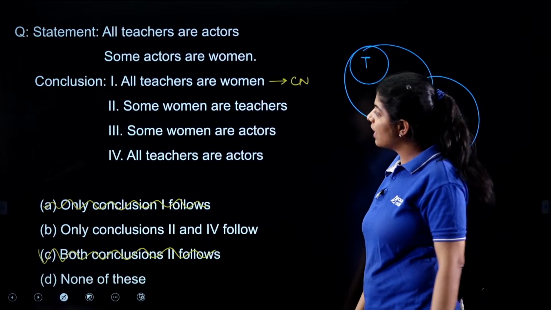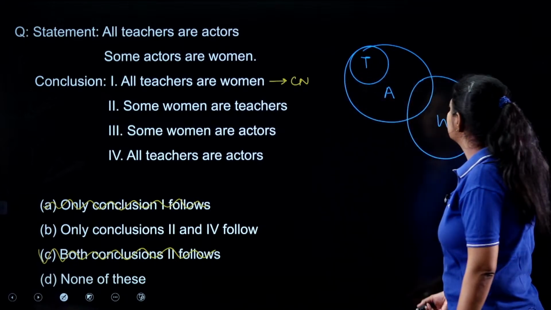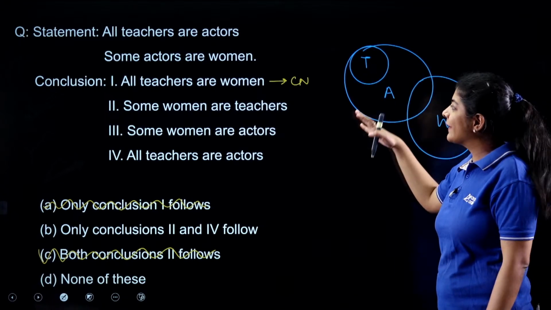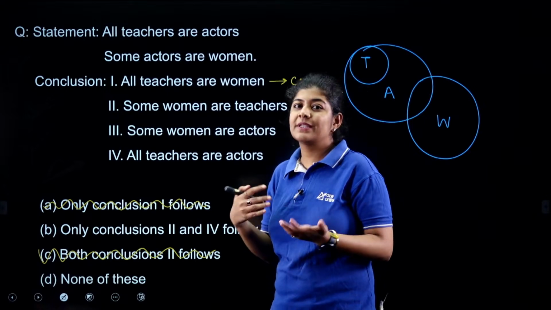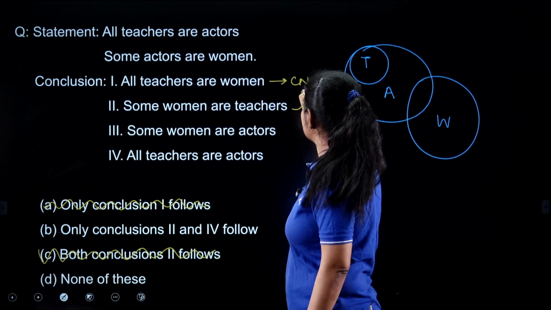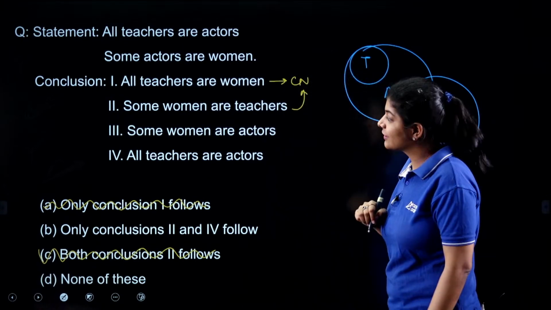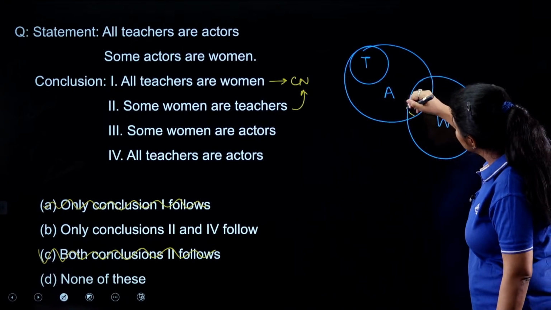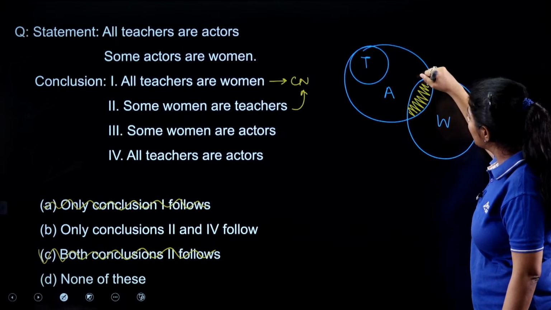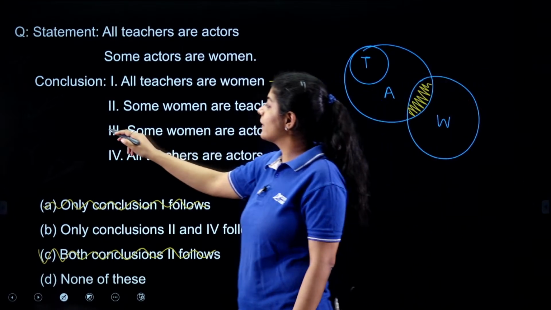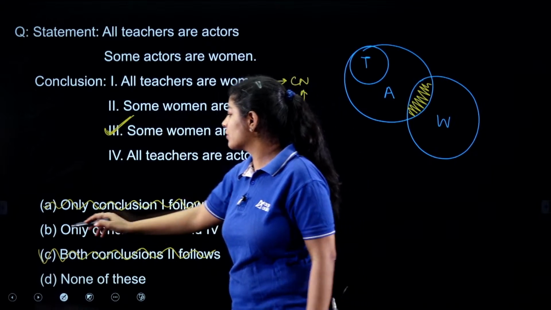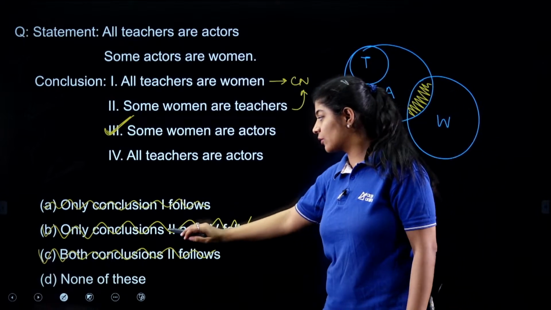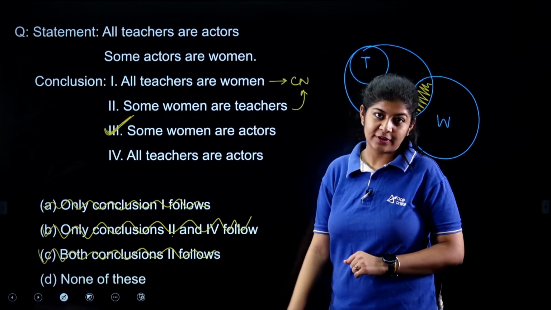Next. Some women are teachers. Again, there is no relation between them, so we are not sure about the some as well. So this is also considered in the can't say condition. Third, some women are actors. Yes, we can say that because we have common data over here. So this one is correct. If this one is also correct, then we can easily eliminate option number B, as the second one is included in it and the third one is not, right?